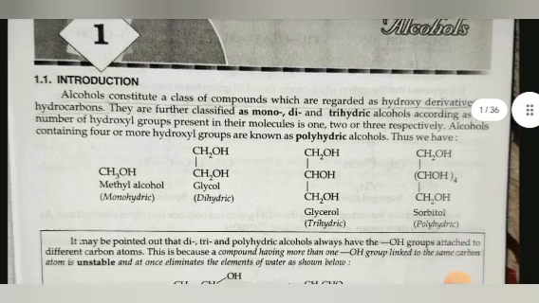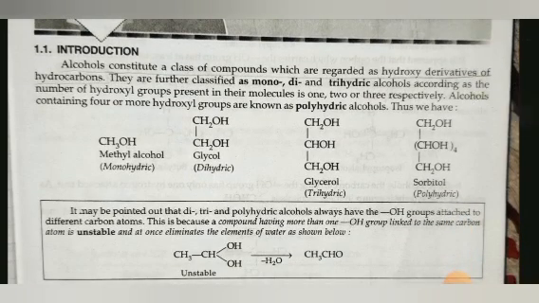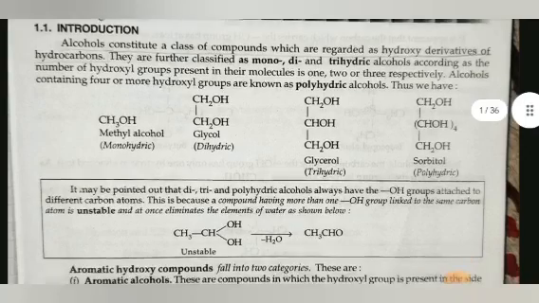Introduction. Alcohols constitute a class of compounds which are regarded as hydroxy derivatives of hydrocarbons. They are further classified as mono-, di- and trihydric alcohols according as the number of hydroxyl groups present in their molecule is 1, 2 or 3 respectively. Alcohols containing 4 or more hydroxyl groups are known as polyhydric alcohols. Thus we have methyl alcohol monohydric, glycol dihydric, glycerol trihydric, sorbitol polyhydric.